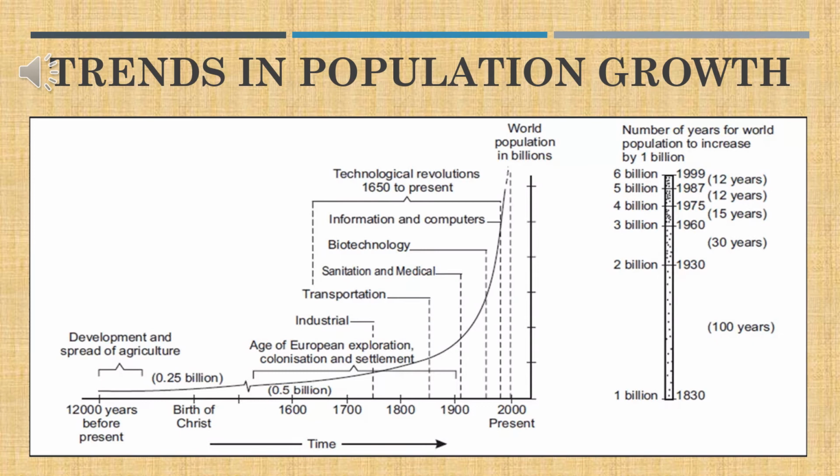Coming to the left side, some 12,000 years before the present, agriculture started developing. So that was the initial time of the agricultural revolution, where man started settling in one place. Once he started settling in one place, he became less tired and more comfortable. He had enough time to enjoy. So this led to the increase in population.